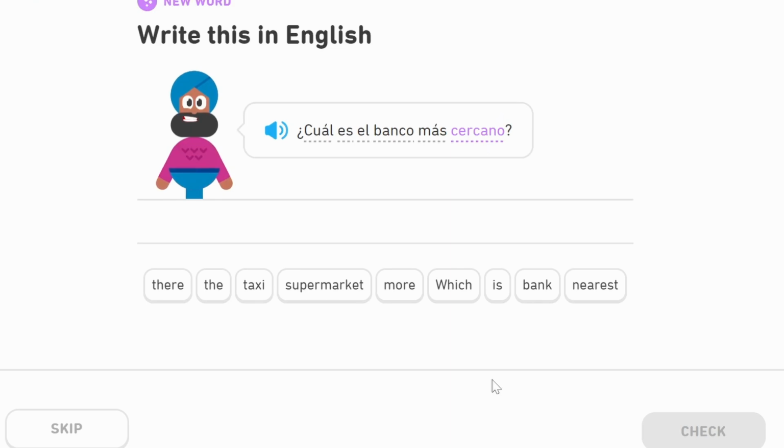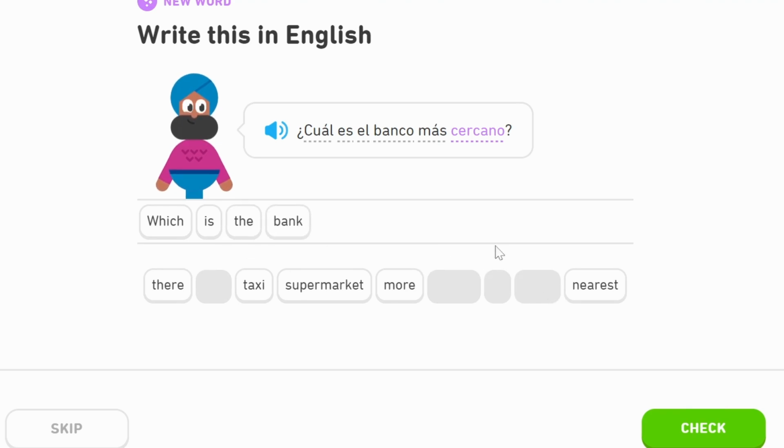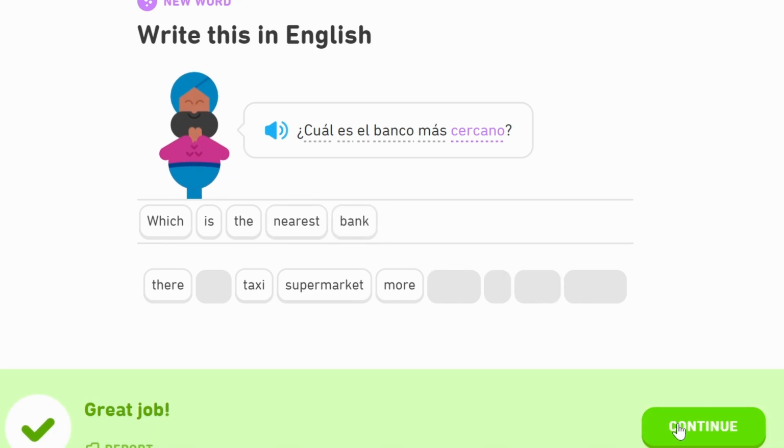¿Cuál es el banco más cercano? What does this mean? Well, ¿cuál is which. Es el banco, is the bank. But we've got this más cercano. Más cercano means the closest. So, for example, el más rápido is the fastest. So, más cercano: which is the nearest bank?